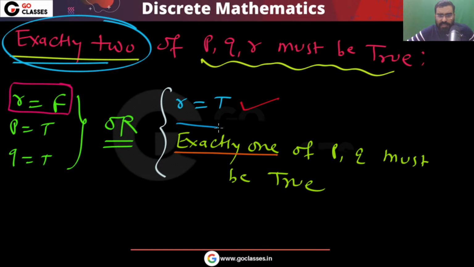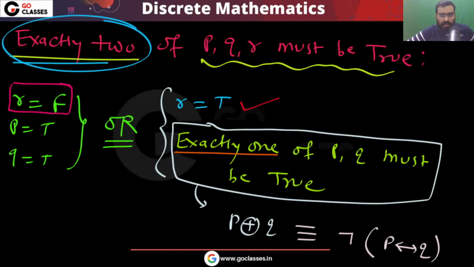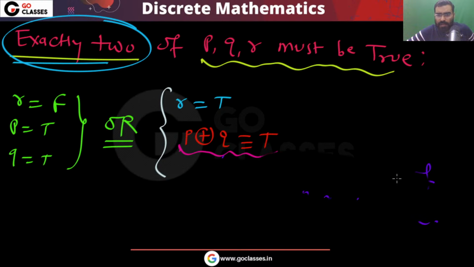How can I write this? I can write this as P XOR Q. This I can write as negation of P bi-implication Q. Correct? So remember, very simple.